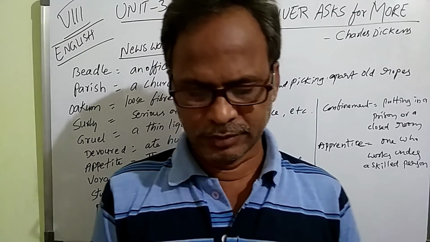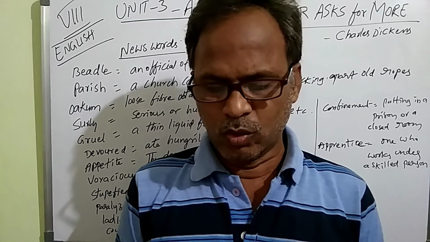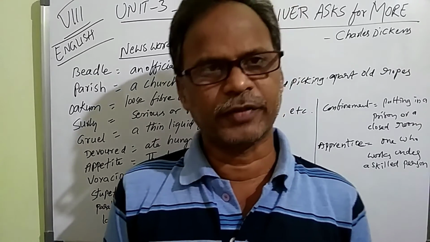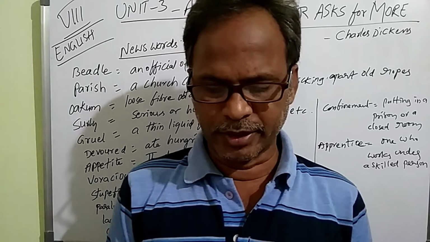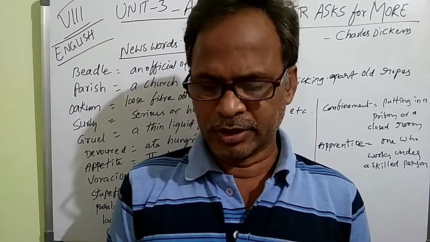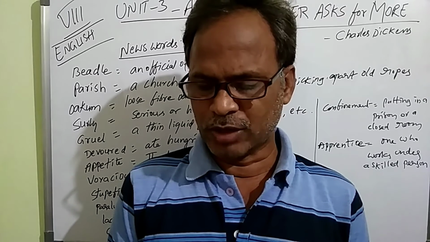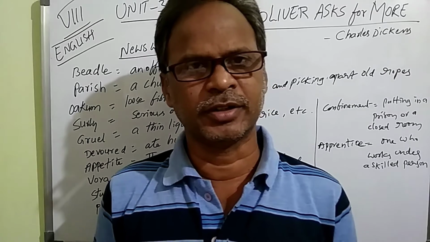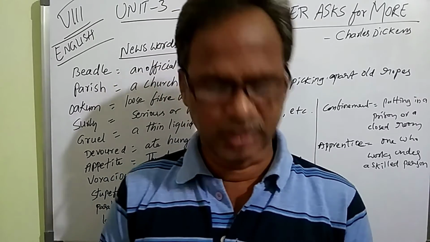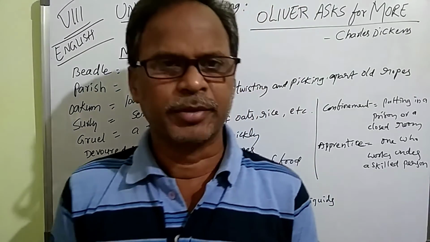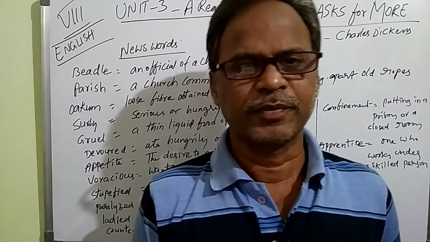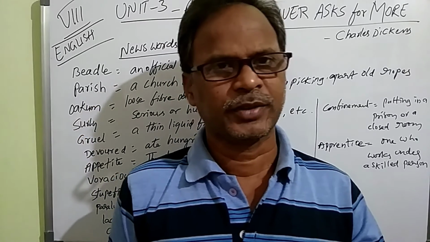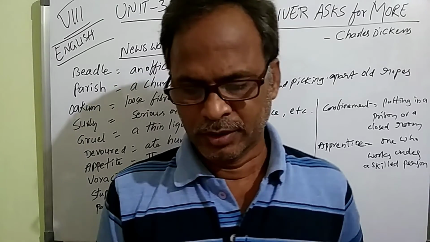Next, you see that Oliver had not been within the walls of the workhouse a quarter of an hour when Mr. Bumble informed him that the board had said he was to appear before it forthwith. Board means here the committee members of that children's home or the church. So Mr. Bumble informed this boy to appear before the board. Board means a committee having members.